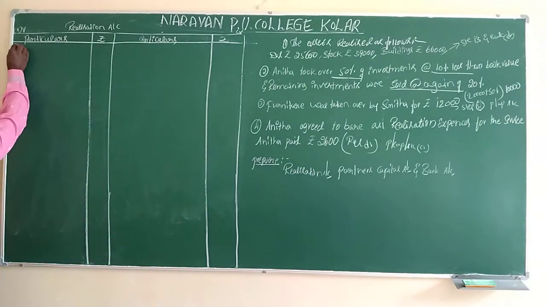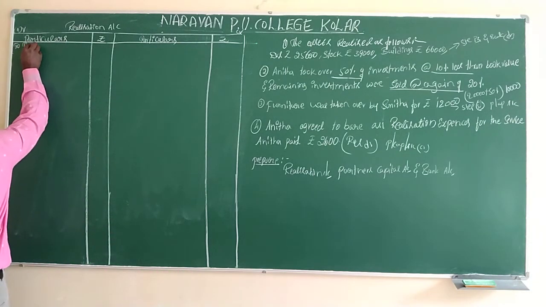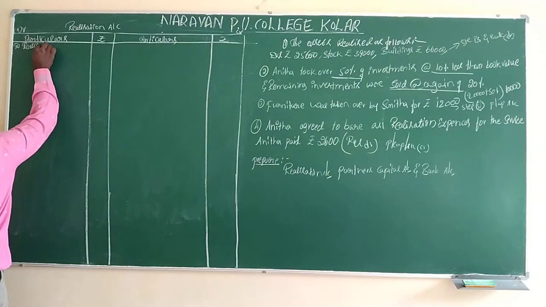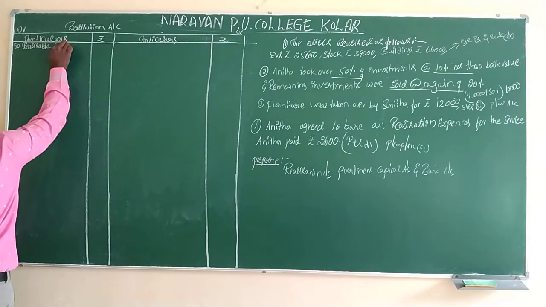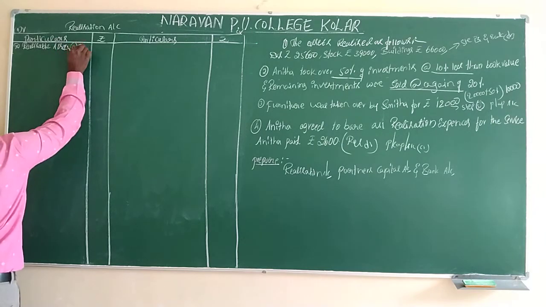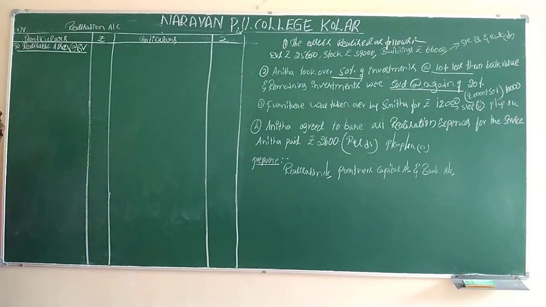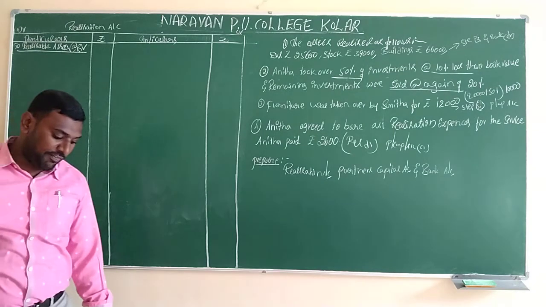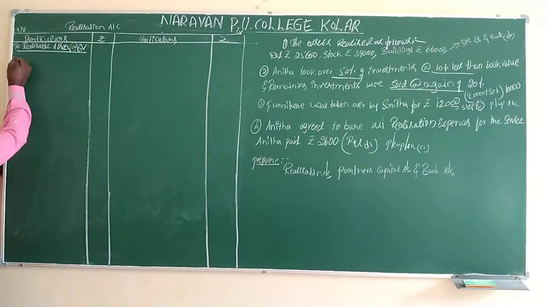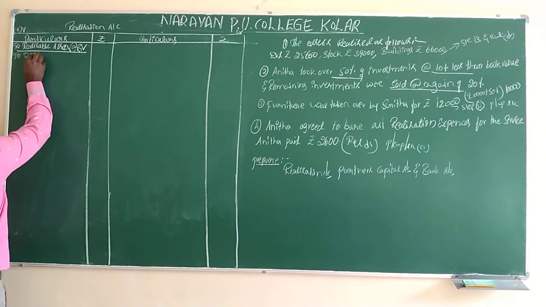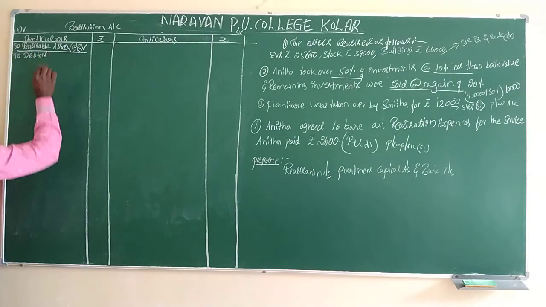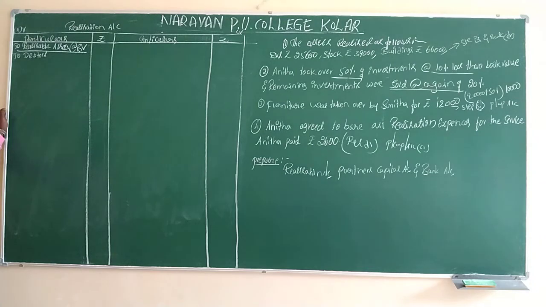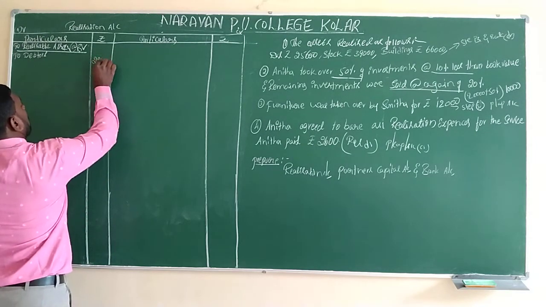We have to write to realizable assets, BV is nothing but book value. The company will have 5 assets. We have to write them one by one. First we have to write to debtors. For the debtors, there are 2 values: one is the inner column value, another one is the outer column value. The inner column value is 22,000, sorry, 28,000. That only we have to record as debtors.